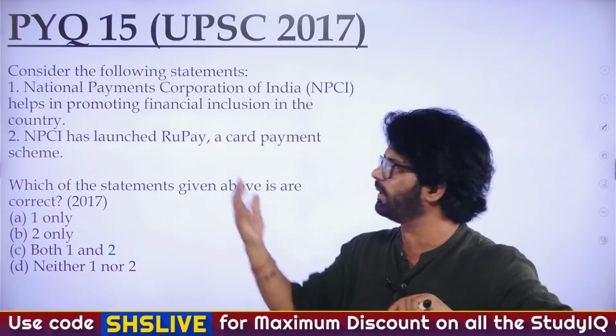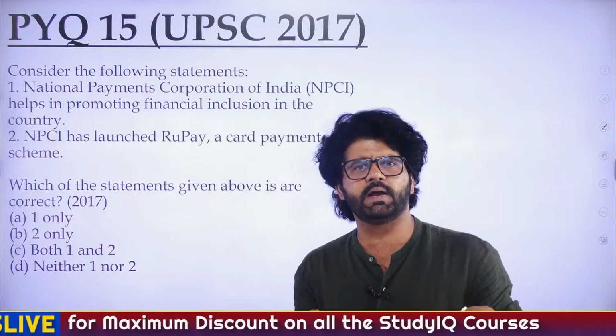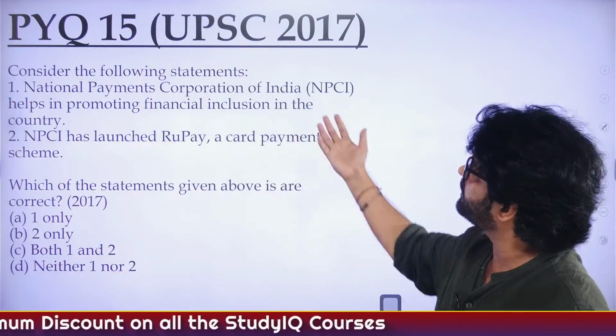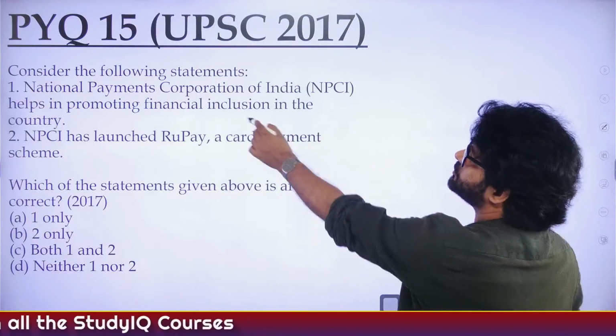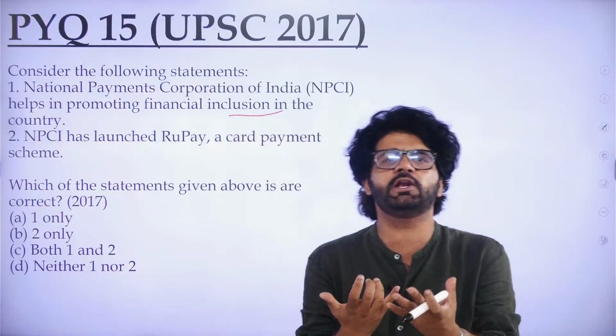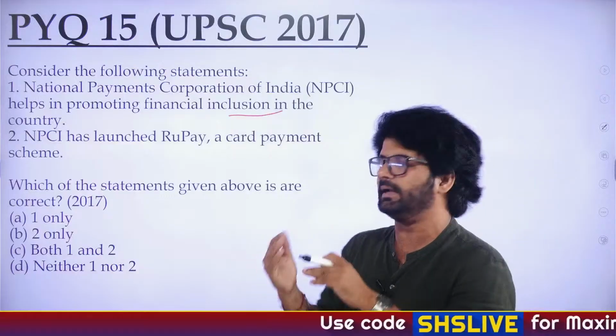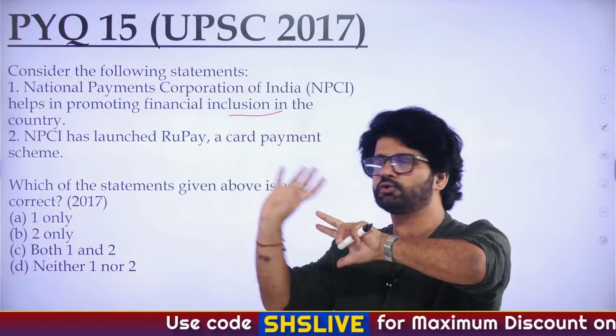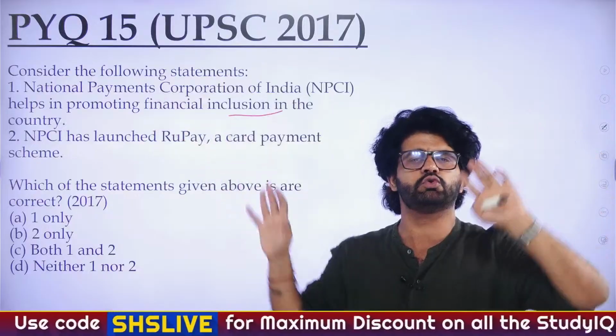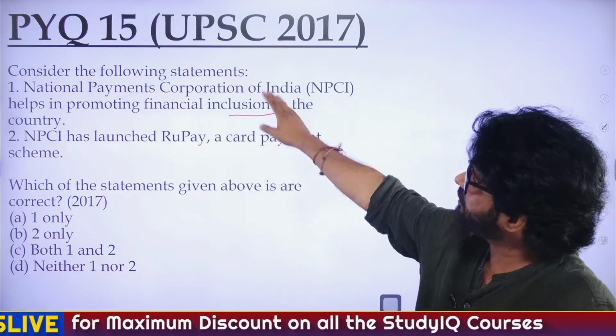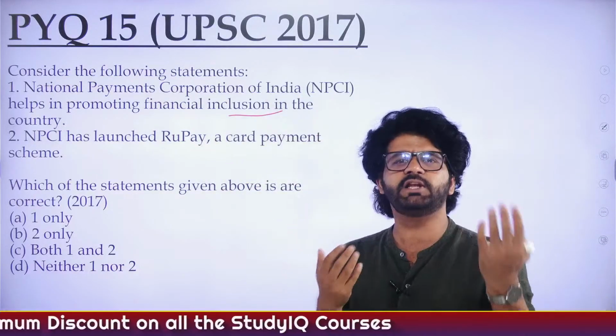Jan Dhan, Aadhaar, mobile, RuPay card, UPI, all these are ways of ensuring financial inclusion. In GS Mains Paper 3, you will read about inclusive growth of all sections of society, leaving no one behind. When you talk about inclusive growth, you will talk about social inclusion, financial inclusion, political inclusion, economic inclusion. In financial inclusion, NPCI is making things much easier.